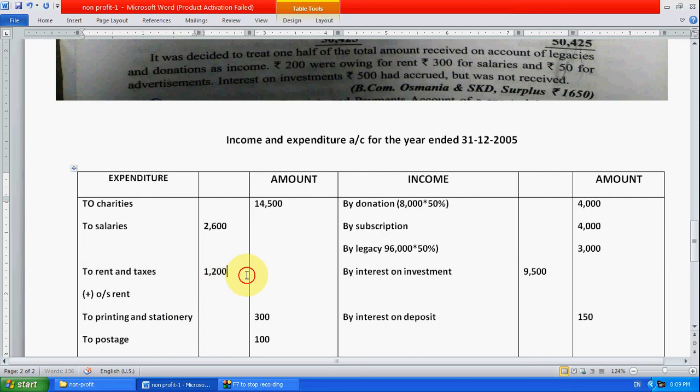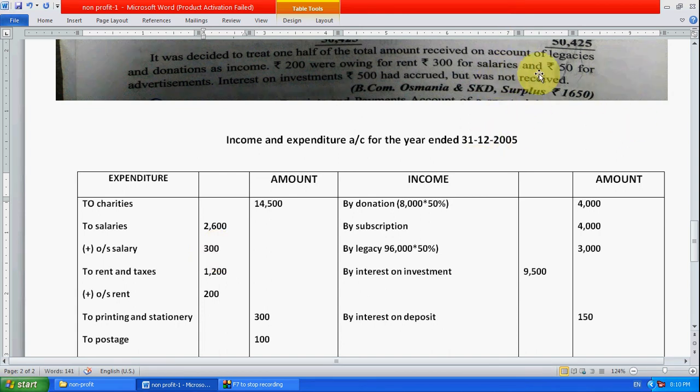How much outstanding rent? 200. Then 300 for salary outstanding. Right here plus outstanding salary. Sorry, salary. Outstanding salary how much? 300. So right here 300.